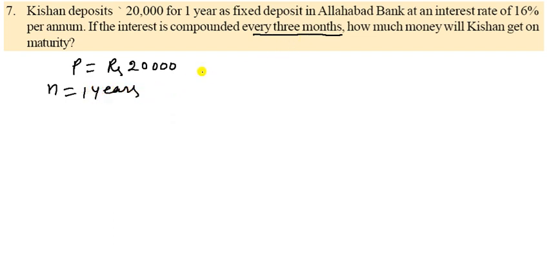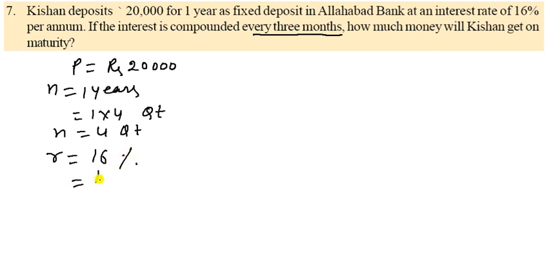It is changed into quarterly. So 1 into 4 quarterly. You can say here quarterly, so it is 4 quarterly. So n is 4, and the rate of interest is 16%. So you can say 16 by 4% quarterly. It is per annum, and for quarterly you can change like this, so it becomes 4% quarterly.